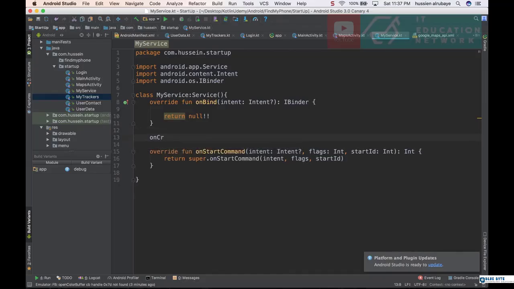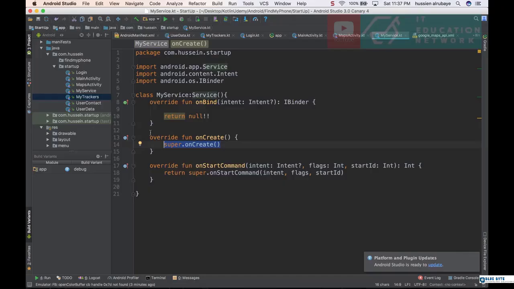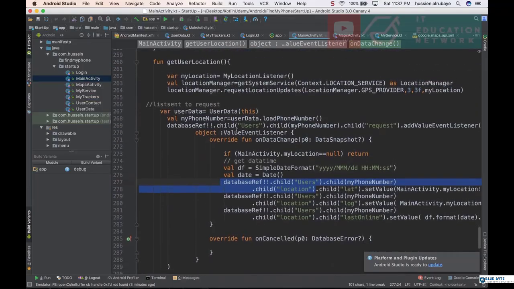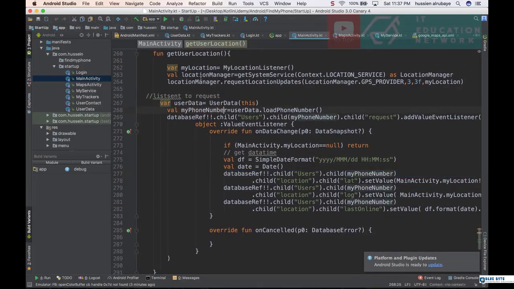Okay, these two methods. So onCreate will be fired when the service is created. onStartCommand will be fired when the service is started. So what I will do, okay, first of all, let me just move the code. The code I have, I want to move it to the service. If you look here, the code that I want to move to the service should be this part for get location.